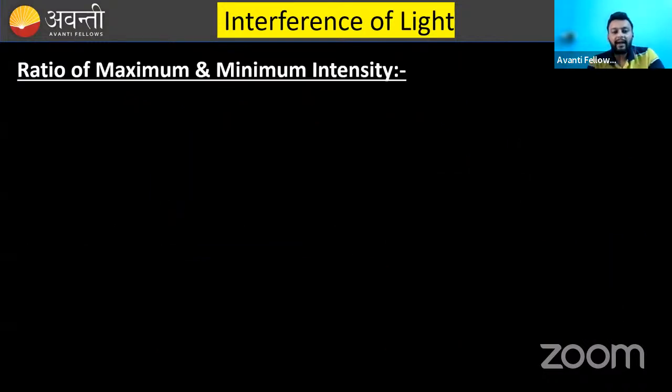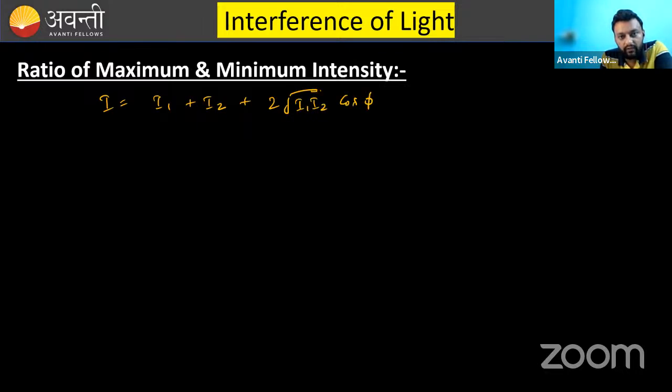Now, ratio of maximum and minimum intensity. The intensity formula you have learned here: I is equal to I1 plus I2 plus 2 root I1 I2 cos phi. That's what we have learned here. Till now, this is the equation. Now, for maxima,